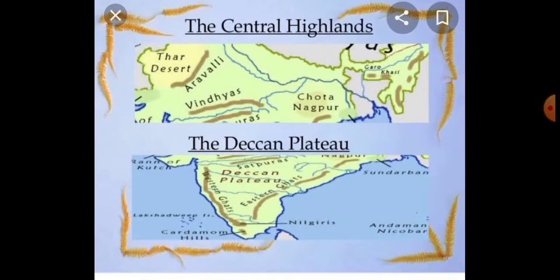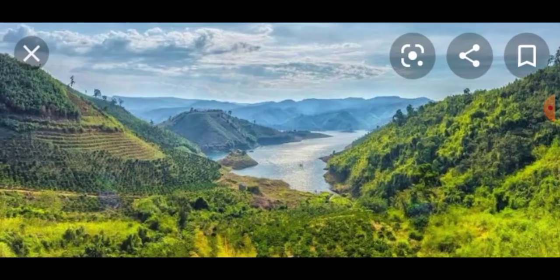The first one is the Central Highlands. Where do the Central Highlands lie? The Central Highlands lie to the north of the Narmada River. It covers the major portion of the Malwa Plateau.